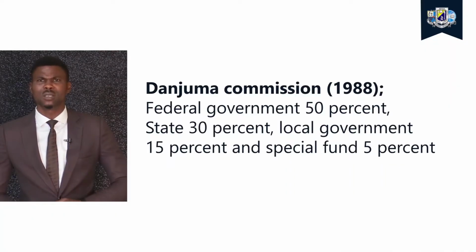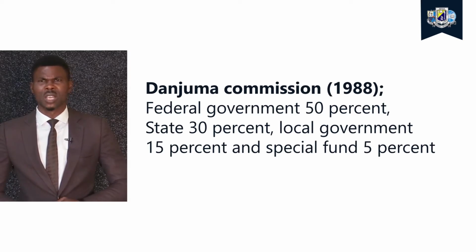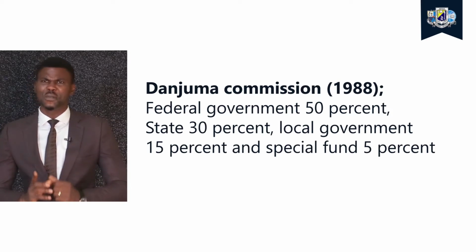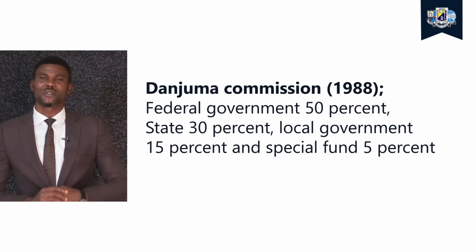The last one we'll be considering today is the Danjuma Commission. The commission was established in 1988, and it recommended that the federal government should have 50%, states 30%, local government 15%, and special fund 5%.